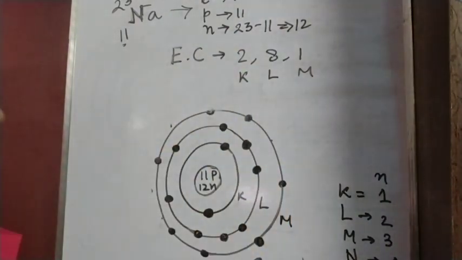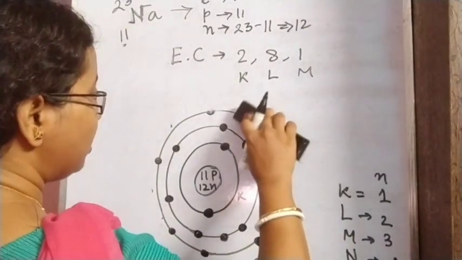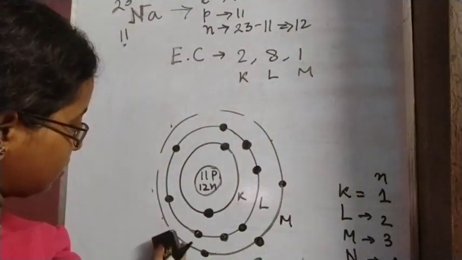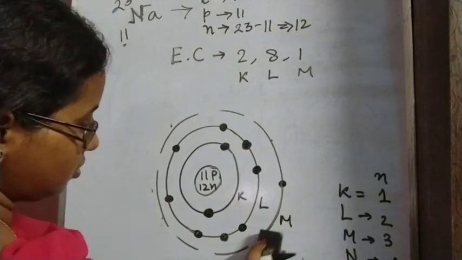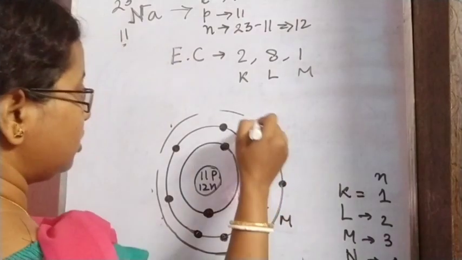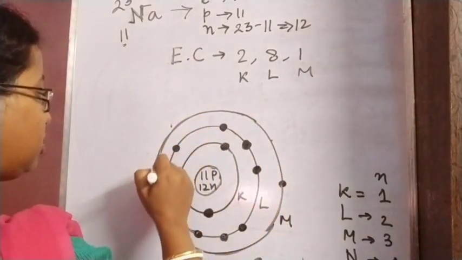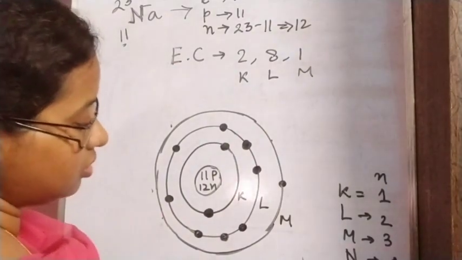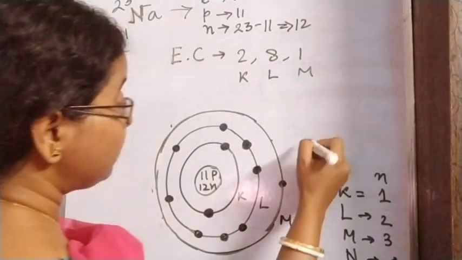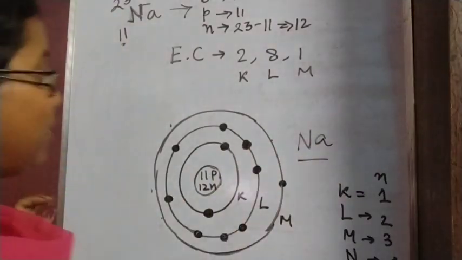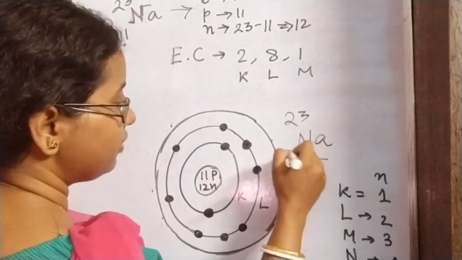So only 1 electron will be there in the M shell. This is the atomic structure of sodium, 23, 11.